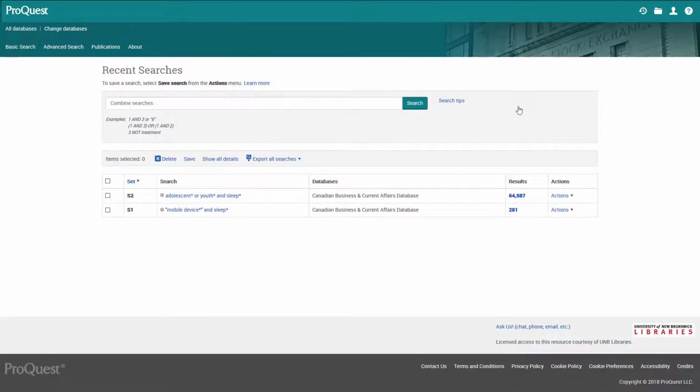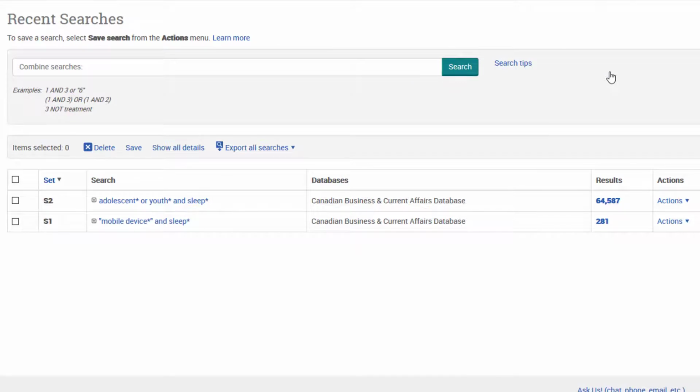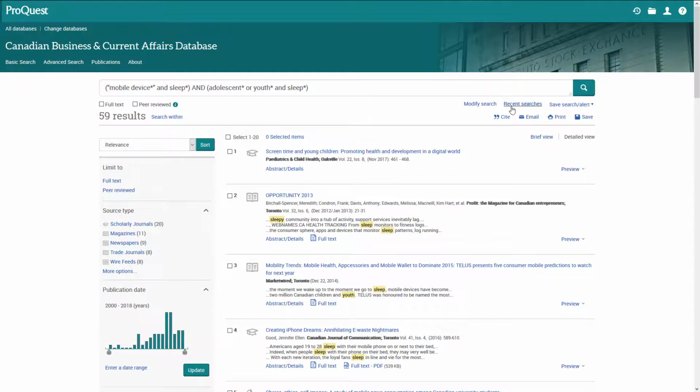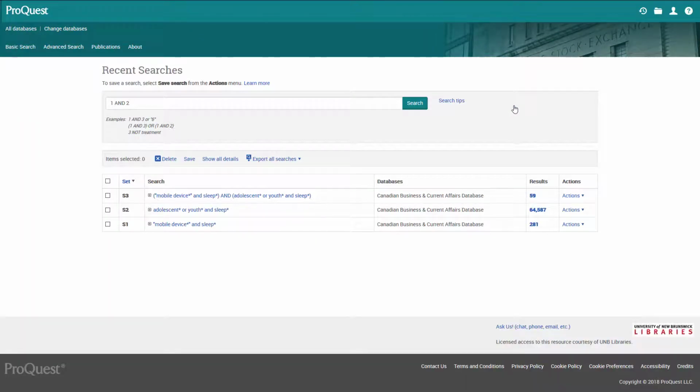In this example, we have two recent searches. They both include wildcards to capture different word endings. Search 1 includes the term mobile device with an asterisk and sleep with an asterisk. Search 2 includes a couple of synonyms that describe our subject group and sleep with an asterisk. We can combine these searches to retrieve results that address all three of our variables: mobile devices, our subject group, and sleep. This dramatically reduces our results.